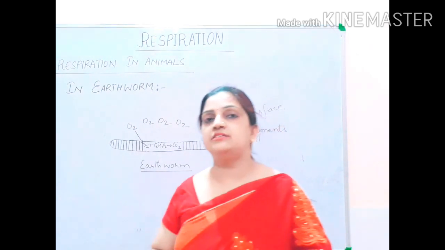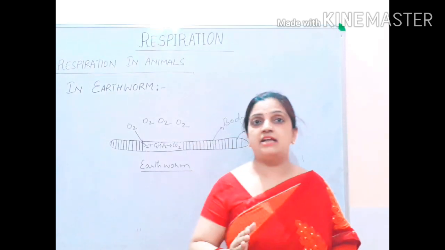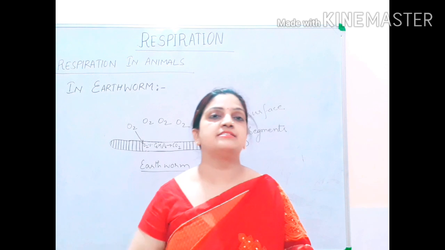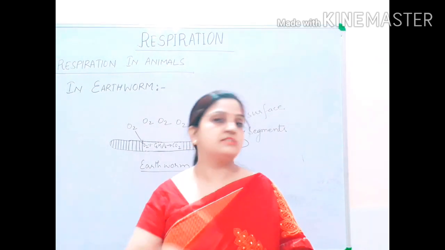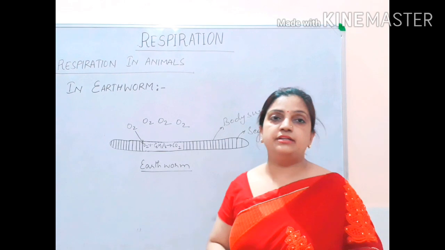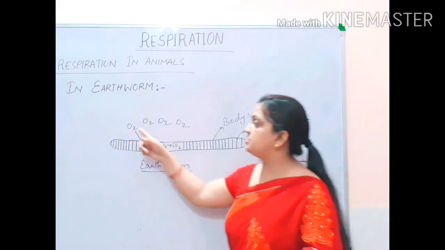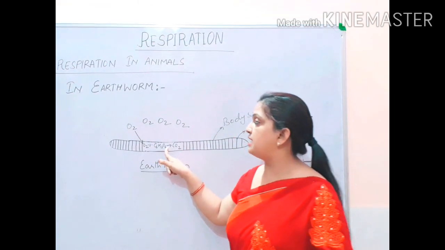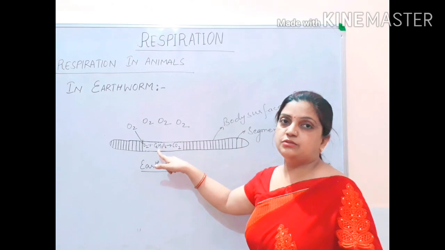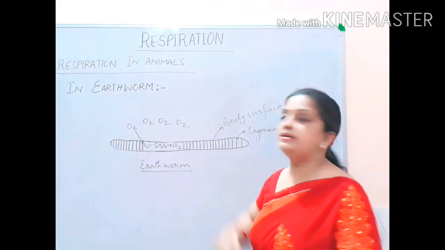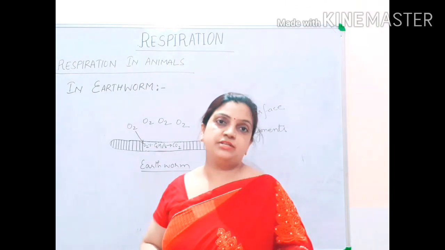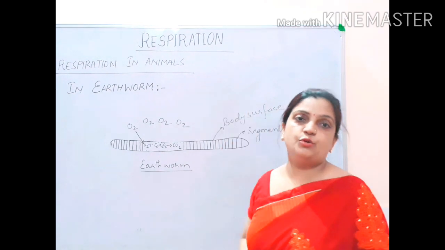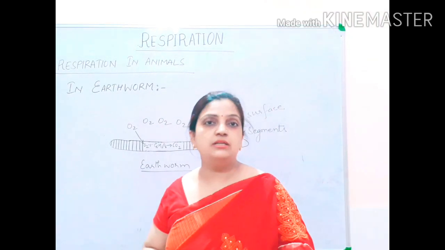Once you learn the cellular oxidation process and understand it very nicely, you don't have to learn it for each and every organism separately. It is common. Only the systems you have to learn. So same thing in case of earthworm also: your oxygen diffuses inside the body through body surface. Inside the body cells, oxygen will break glucose to produce carbon dioxide, water and energy. Carbon dioxide will be produced as a waste material and it will be eliminated out through body surface by diffusion into the atmosphere.